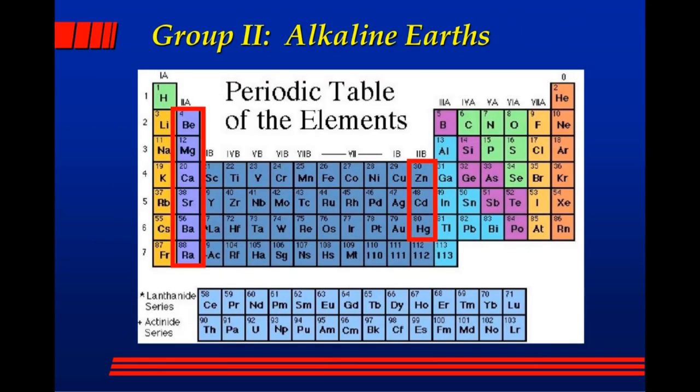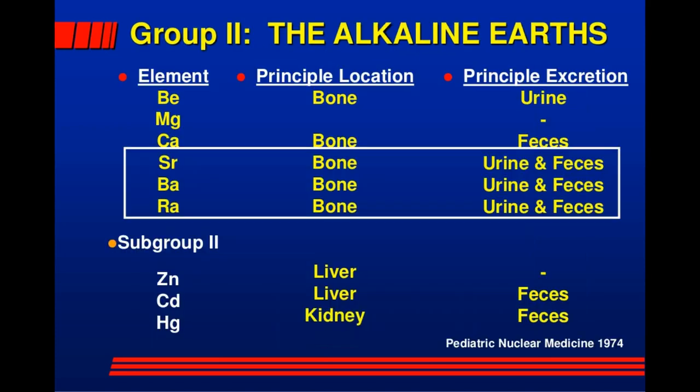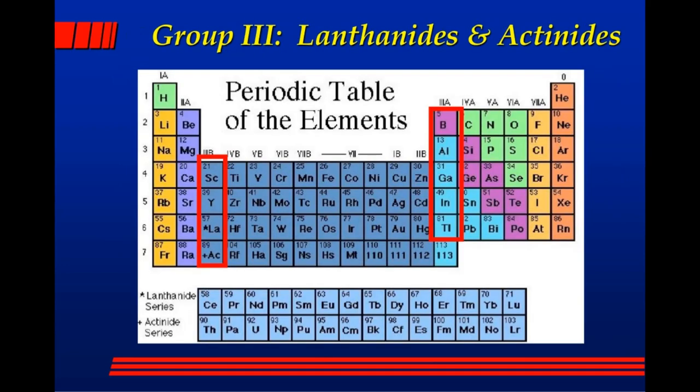Group 2, which is the alkaline earths: 4Be, 12Mg, 20Ca, 38Sr, 56Ba, 88Ra, 30Zn, 48Cd, 80Hg. For all of these elements, the principal location is in the bone, and the principal excretion is through the urine and feces. Subgroup 2, Zn, Cd, Hg: the principal location is in the liver and the kidney, and the excretion is in the feces.